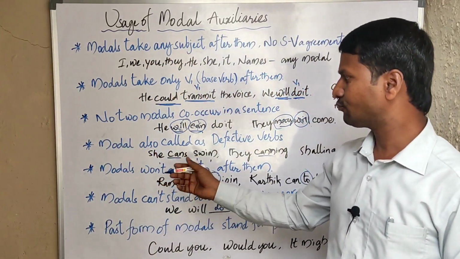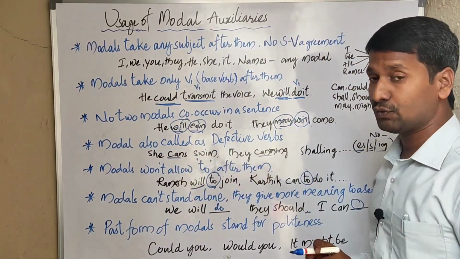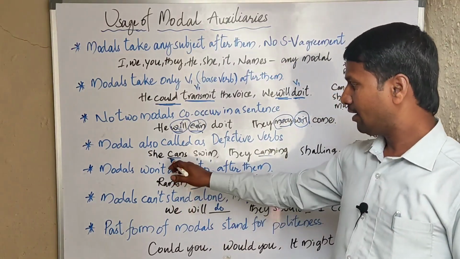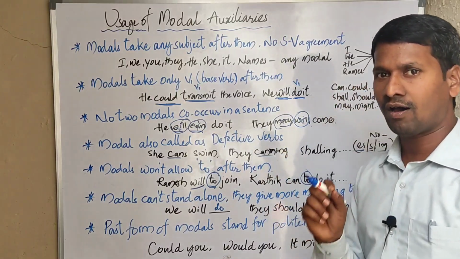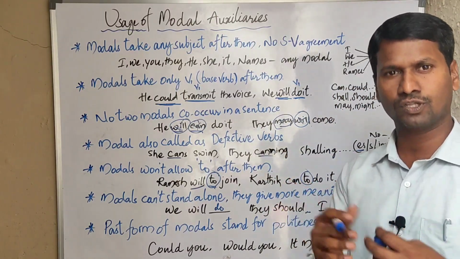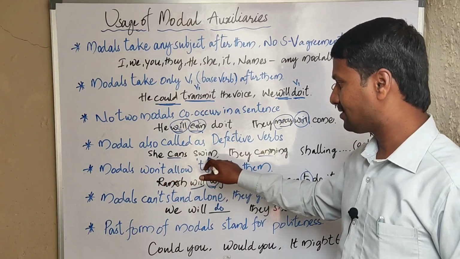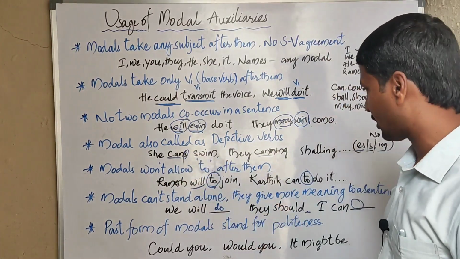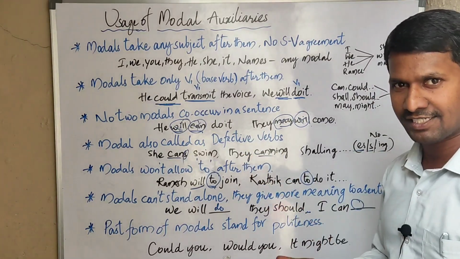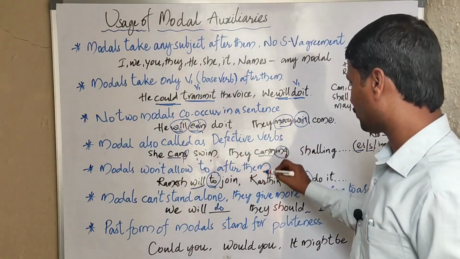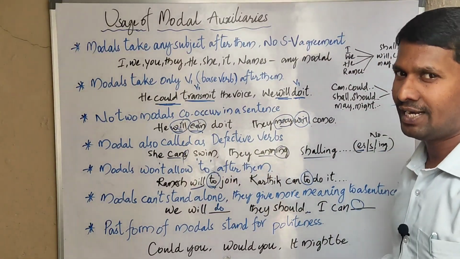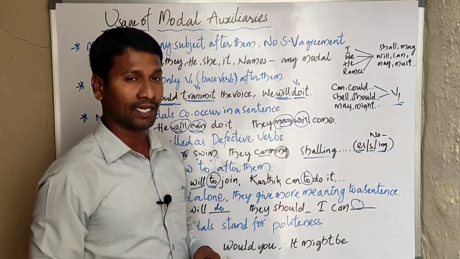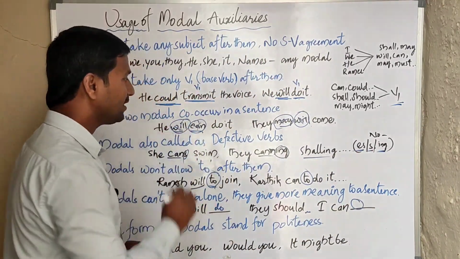When you look at the next one, modals are also called defective verbs. Modal auxiliaries are also called defective verbs because we do not add any s, es, or ing forms to them. That is, "she can swim" is correct; "she cans" with s added is wrong, so we do not add s here. Likewise "they canning" is wrong; can is a modal auxiliary, and we should not use the ing form with it. We do not find the s, es, or ing forms added to modal auxiliaries. That's why we call them defective verbs.